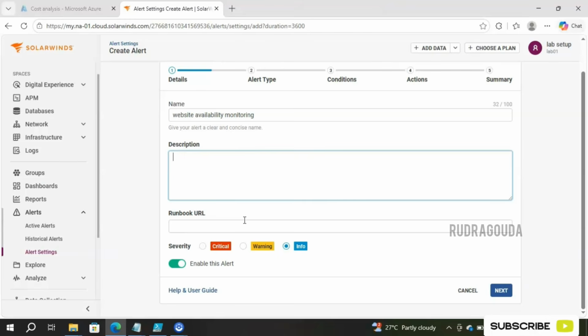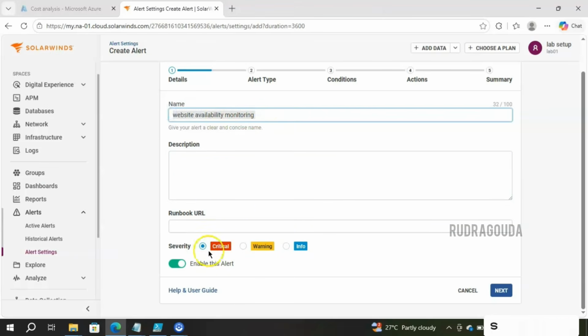Like that, if the CPU utilization is greater than 70%, then we can say it is a warning. That is not very important, but we have to look into it. Information means if any service restarted, then we'll go for the information option. For now, I'll select the first one, critical. So the severity of this particular monitor is critical.